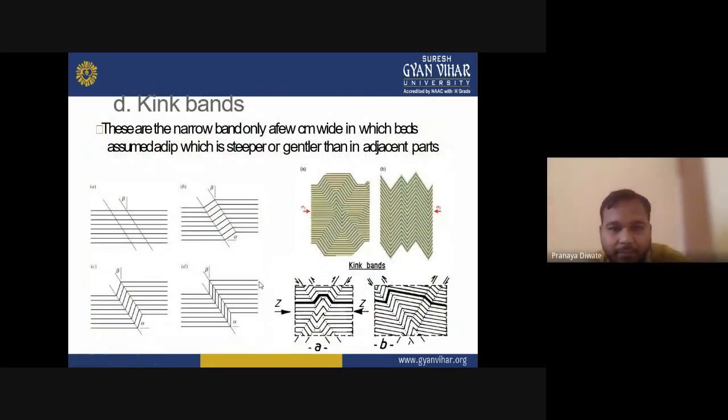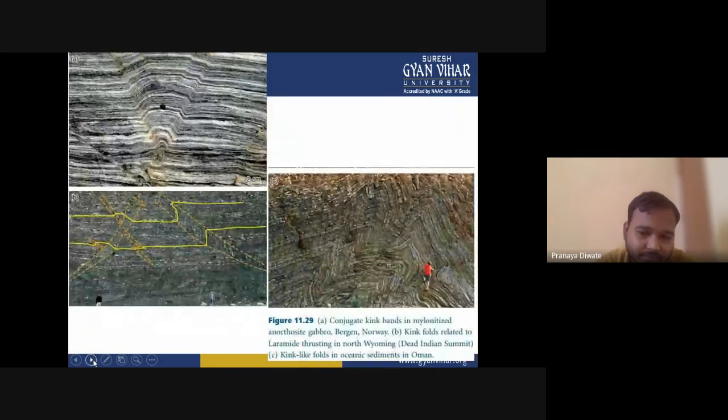Then you have kink bands. These are narrow bands in which the layers assume an orientation that is steeper or gentler than the adjacent part. In this figure you can see a conjugate fold.